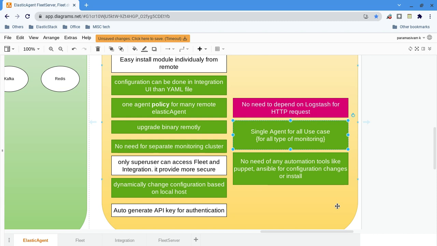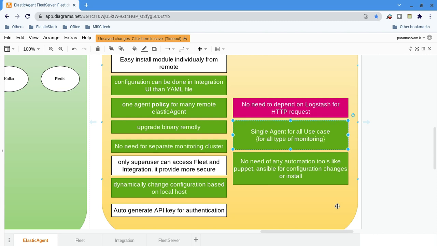Okay, single agent. I told you, in one of my production machines, I installed 3 beats: Filebeat, Metricbeat, and Winlogbeat. We don't need to do 3 sets of installation. Just 1 beat is enough. So one Elastic Agent is enough.